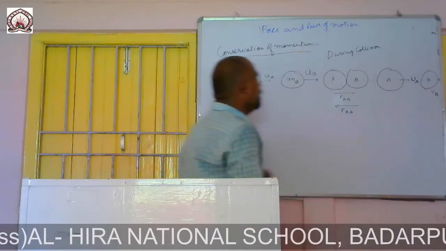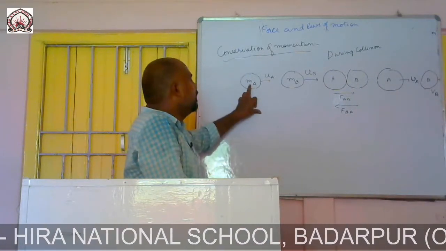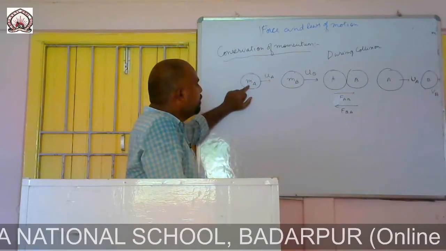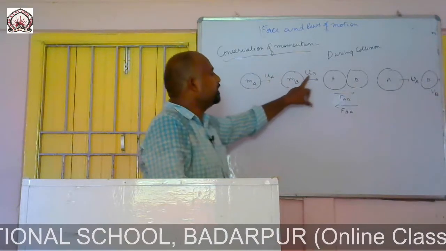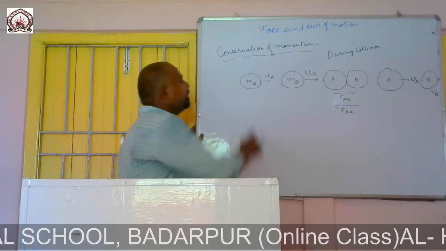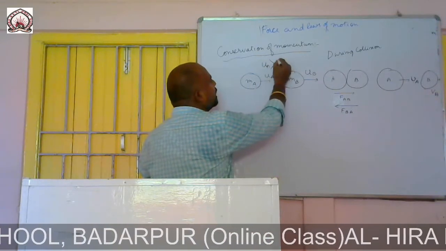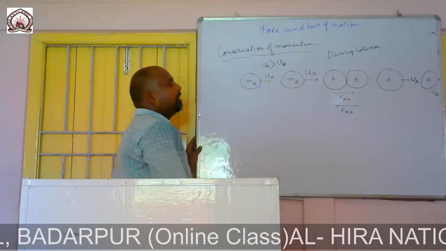Now here, when mass MA is moving with an initial velocity UA, and MB with initial velocity UB, this body A will strike this body B only when UA is greater than UB.